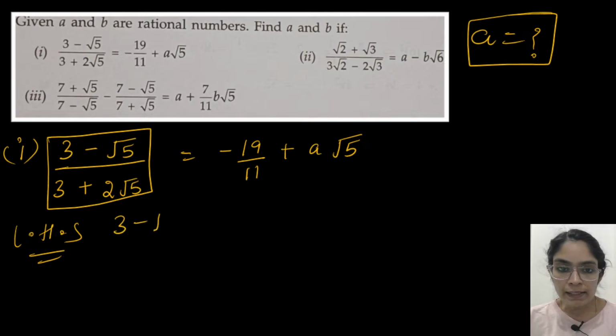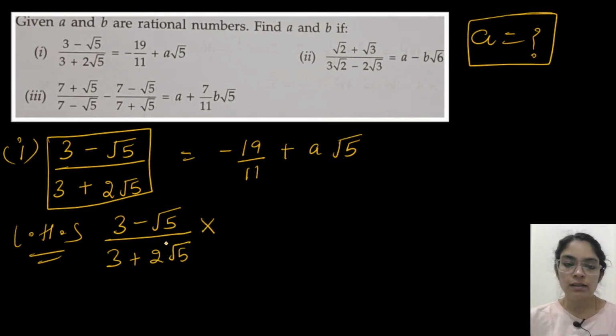So (3 minus root 5) by (3 plus 2 root 5). What is the rationalizing factor? With the rationalizing factor, we'll multiply numerator as well as denominator. I think Saksham has found the answer. We'll see that.